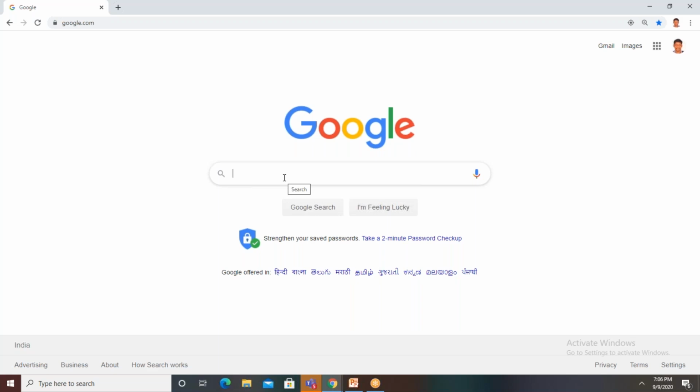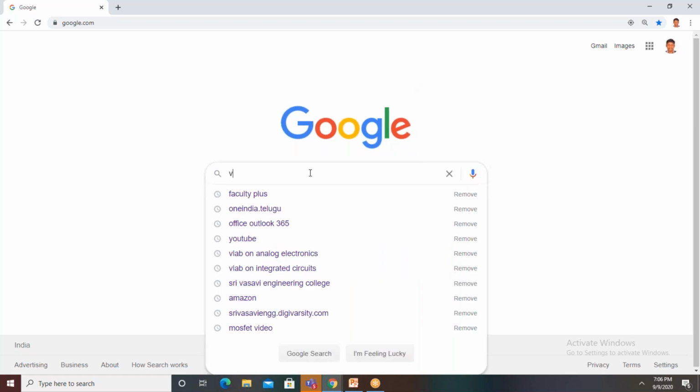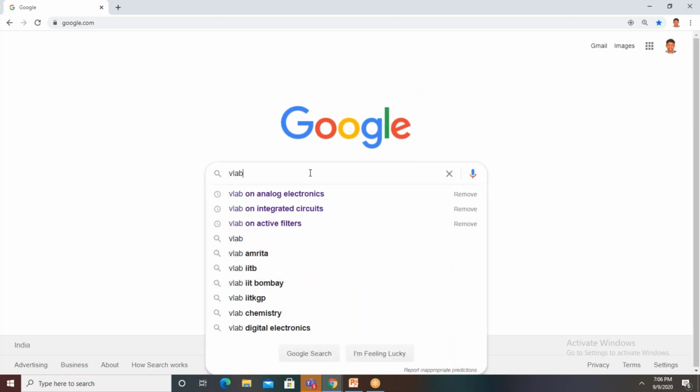Today I'm going to talk on virtual labs for linear IC applications and pulse and digital circuits. So first we will see the linear IC applications lab, the IC applications lab. First you go to Google and type VLab. V stands for virtual lab.